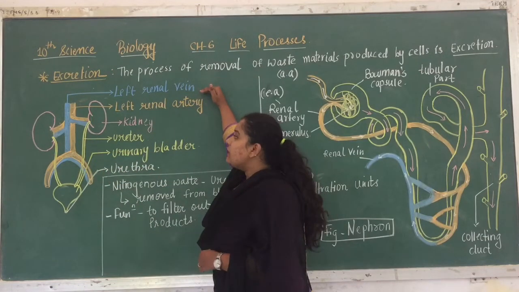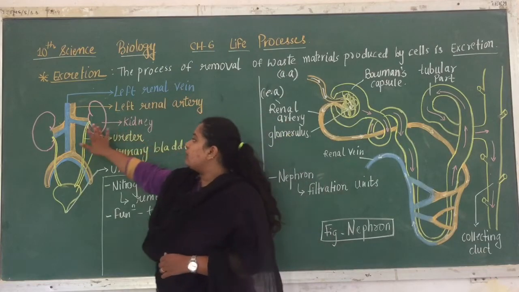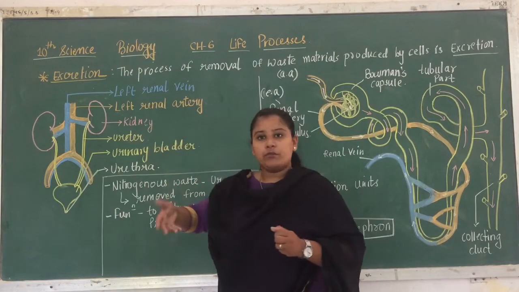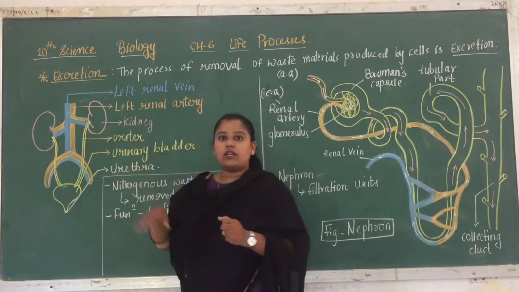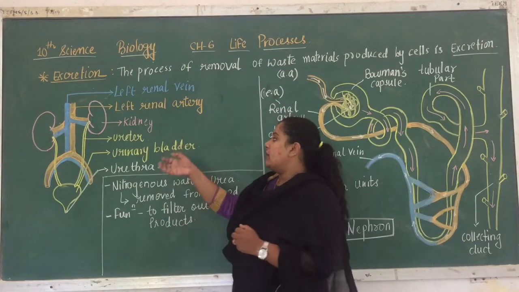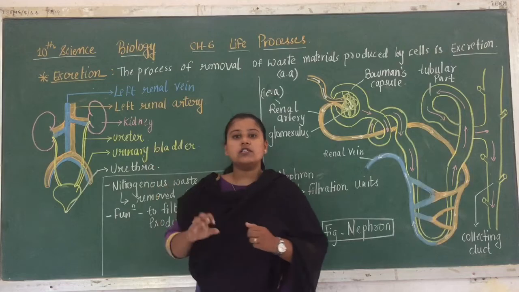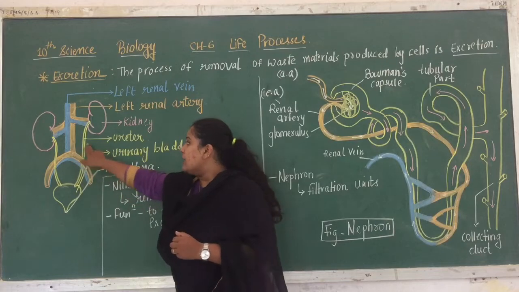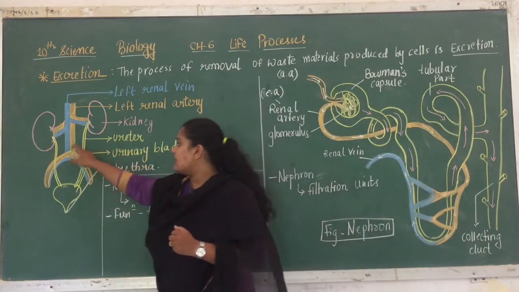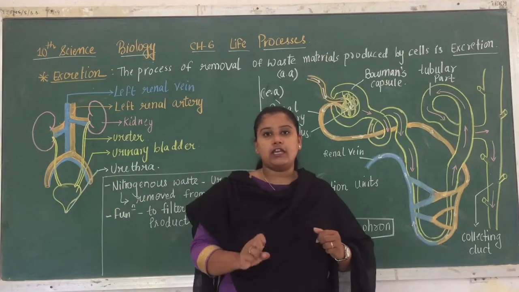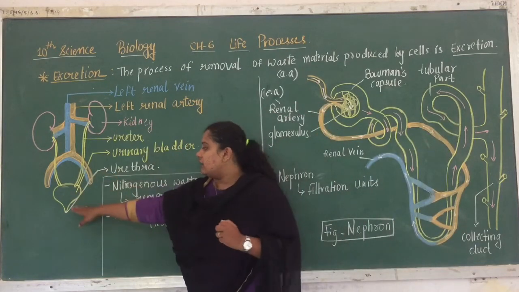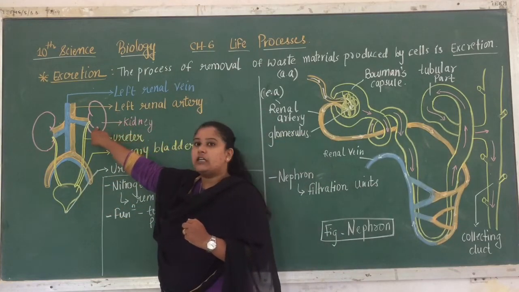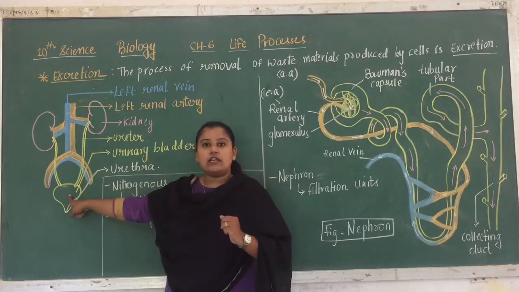After that there is a renal vein and a renal artery which is connected to these kidneys and which is responsible for bringing the blood to the kidneys for getting purified. Next, whatever waste has been collected in the kidney, here in the kidney the urine is formed, and that urine is passed to the ureter, right? Ureters are nothing but the two yellow colored pipes which we can see, and these pipes are responsible for carrying the formed urine from kidney till the urinary bladder. So what is the function of ureter? To collect the urine which is formed in the kidney and bring it to the urinary bladder.